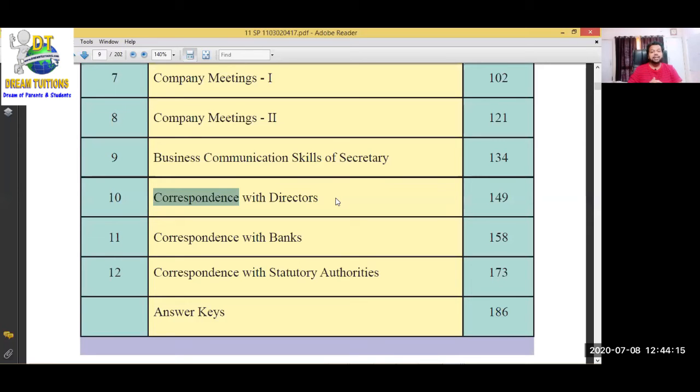Last is correspondence with statutory authority. I told you there are different government bodies, government authorities appointed by the government to look after the working of the company. Why? Because the company raises money from the general public. पब्लिक से वो जो पैसे उठा के बिजनेस कर रहे हैं, तो वो पैसे वेस्ट नहीं होना चाहिए.